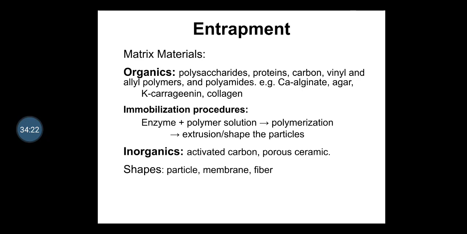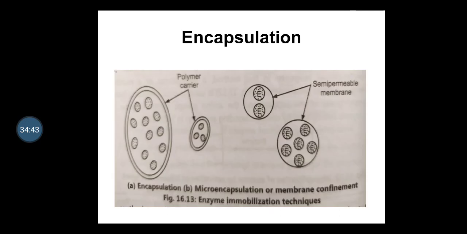In the immobilization procedure, the enzyme binds with the polymer in the solution, so polymerization takes place, and later, with the help of an extrusion mechanism, you will observe that different shapes of particles are formed. So this is your encapsulation. This technique is not applicable for high molecular weight substrate. During the process of immobilization, the enzyme may be inactivated or may leak through the microcapsule.